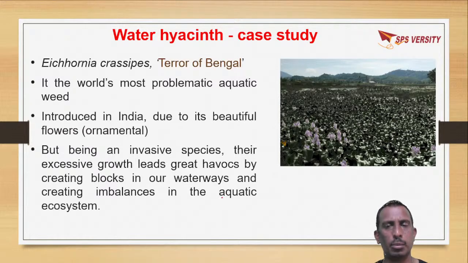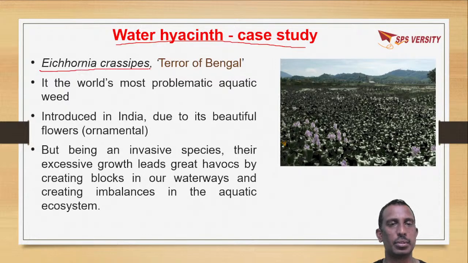We'll see a case study about water pollution. Water hyacinth, a plant which grows in water, is an aquatic plant, a hydrophyte. Its scientific name is Eichhornia crassipes, which is commonly called the terror of Bengal. It is one of the most problematic weeds introduced into India. The reason for its introduction into India is that it has beautiful flowers, ornamental.